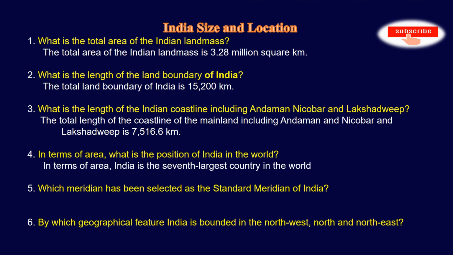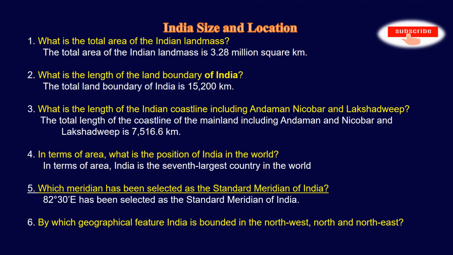The fifth question is, which meridian has been selected as the standard meridian of India? The answer is 82 degrees 30 minutes east.